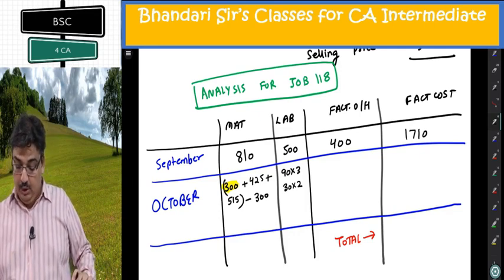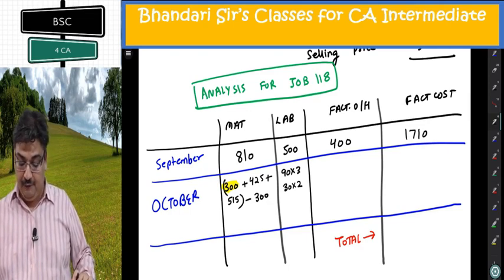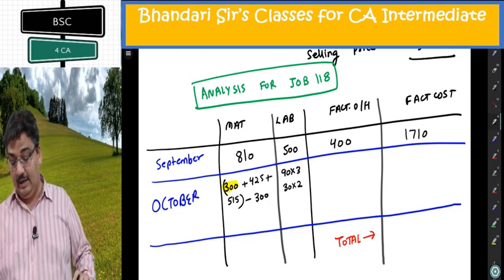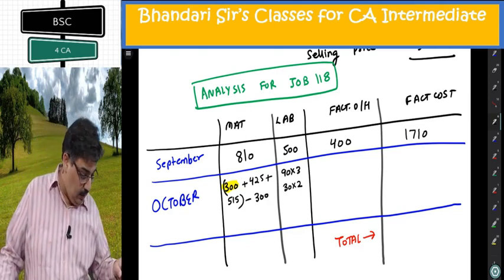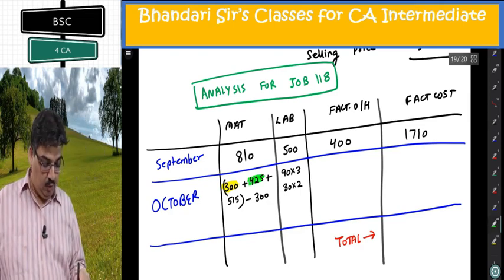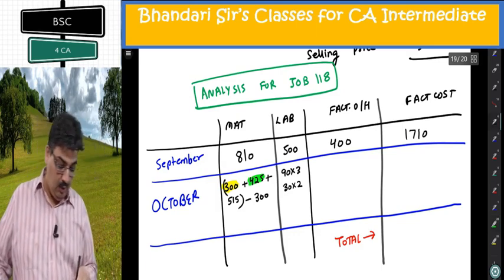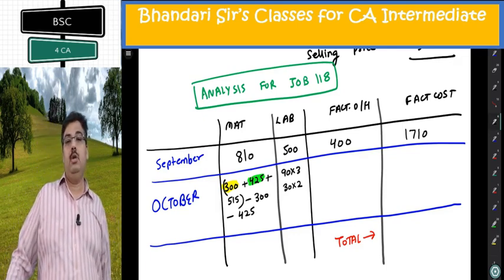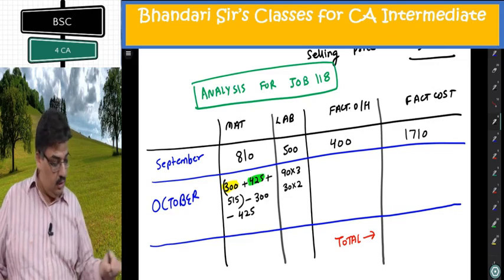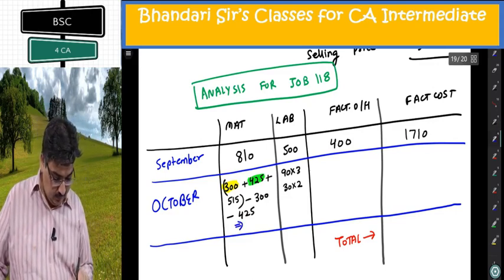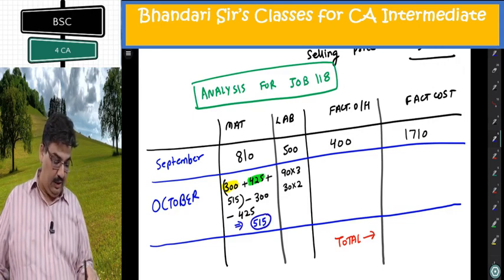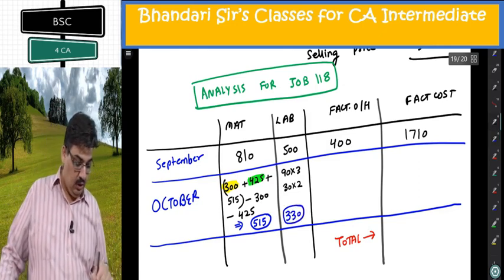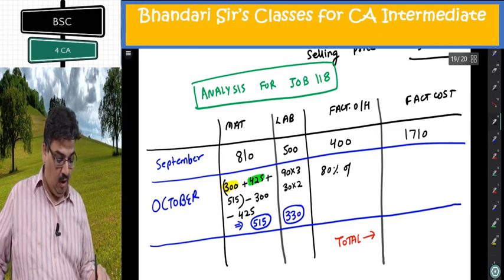A material transfer note issued in October indicated that material issued under requisition 55 for job 118 was directed to job 124. So even this 425 was not consumed there; it was redirected to another job 124, which we are not making. If we were making it, I would add it there, but not here. So I am getting 515 only. Here I am getting 270 plus 60, 330. Now here 80% of 330.